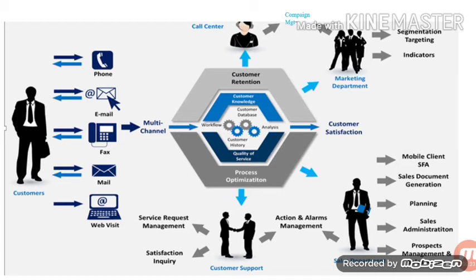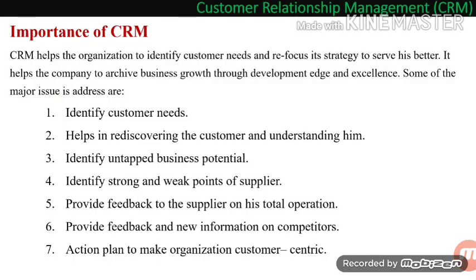The ultimate aim of this process is customer satisfaction and customer retention. It is said that acquiring new customers is easier than retaining customers. CRM is an approach to retain the customers.